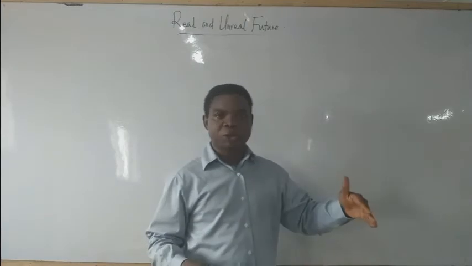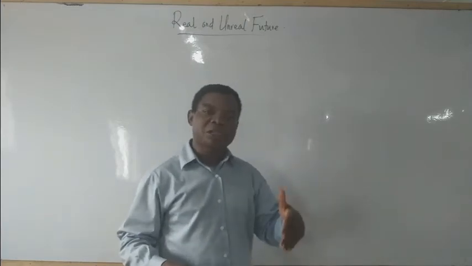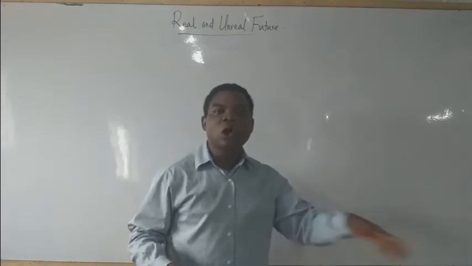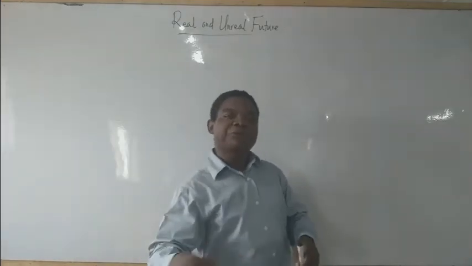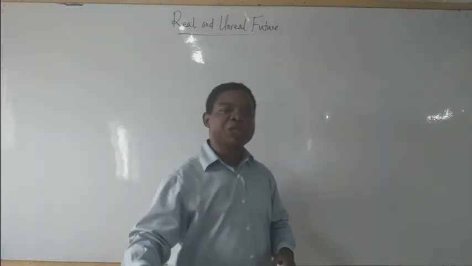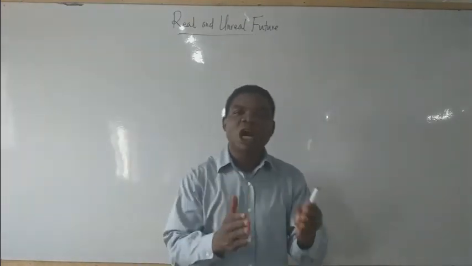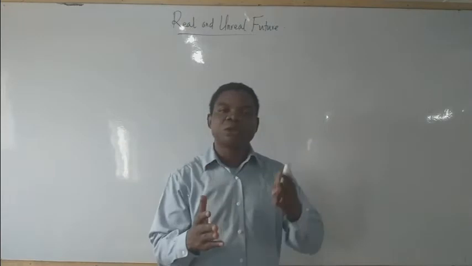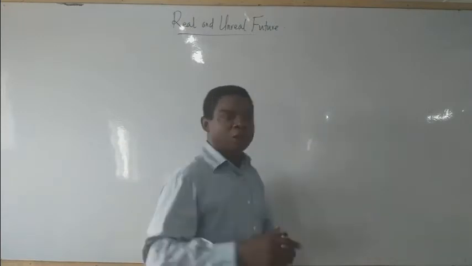Under real expression, it means that the action has the possibility of occurring, but under unreal future or expression, the action lacks the possibility of occurring. Then how do we differentiate apart from being real and being unreal? Look at it.